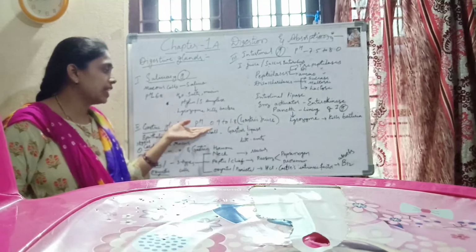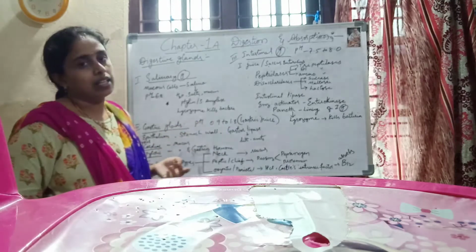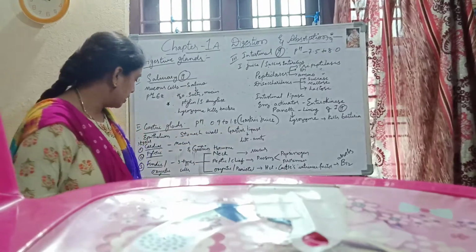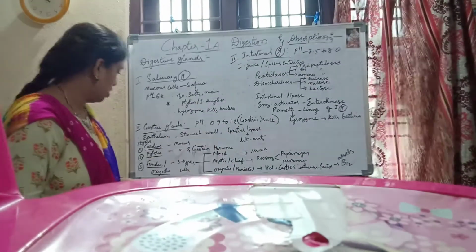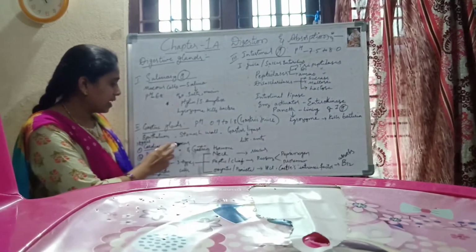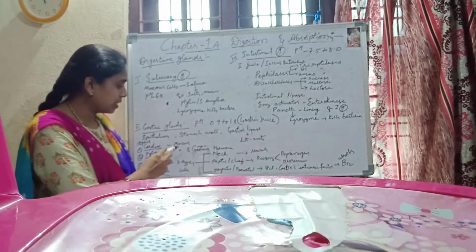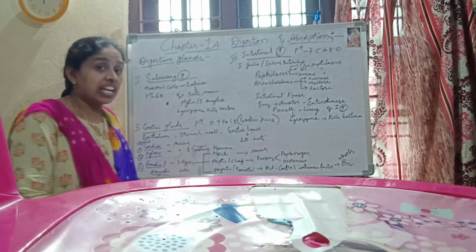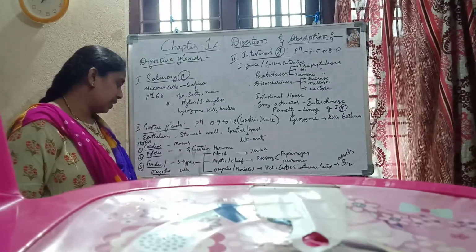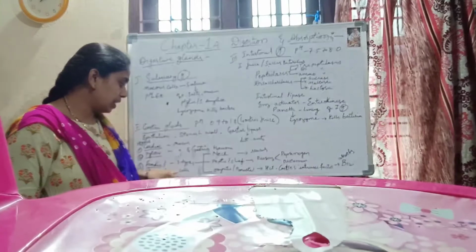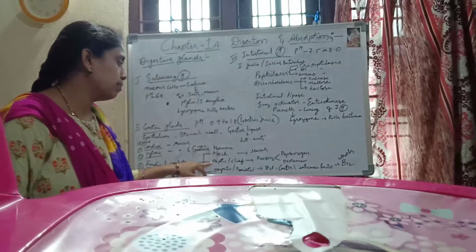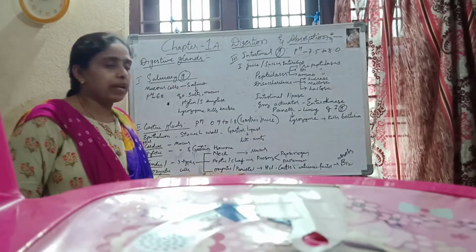The pH of gastric juice is 0.9 to 1.8, which means acidic pH. Next, the 3 types of glands present in the stomach region are cardiac glands, which secrete mucus; pyloric glands, which secrete mucus and gastrin hormone; and fundic or oxyntic glands. Three types of cells are present in the fundic or oxyntic region: neck cells, peptic or chief cells, and oxyntic or parietal cells.